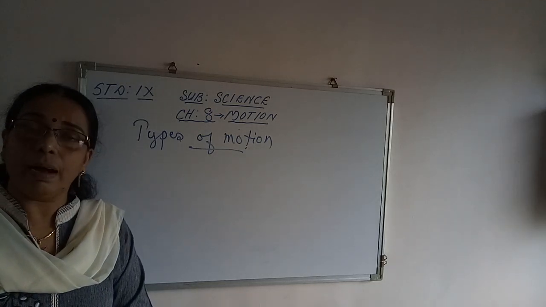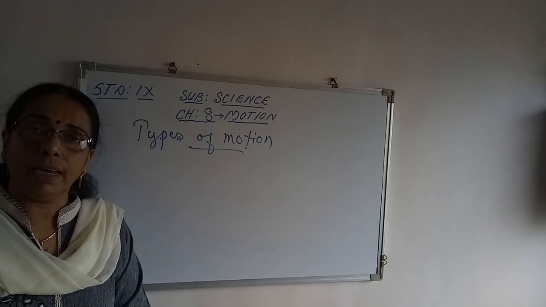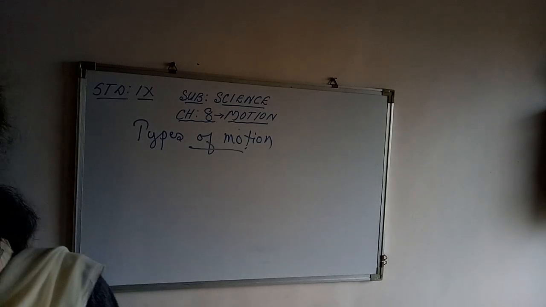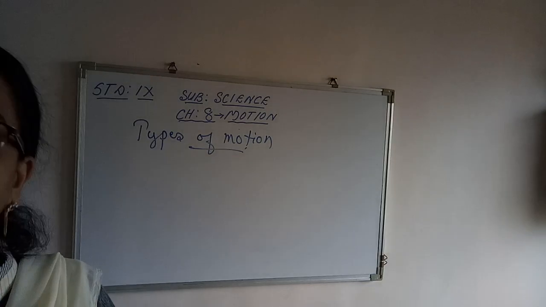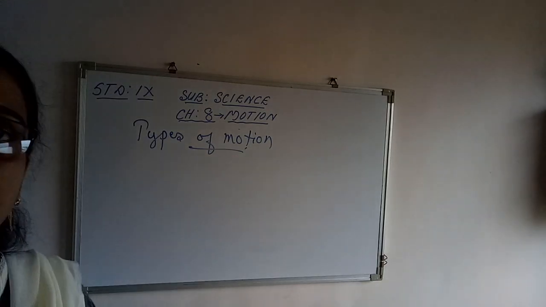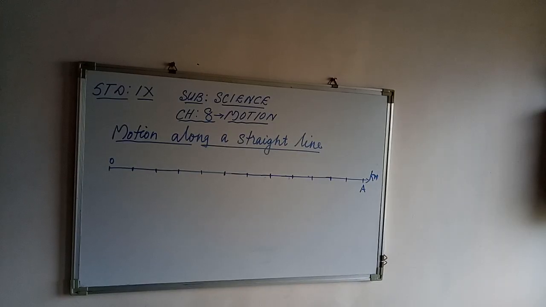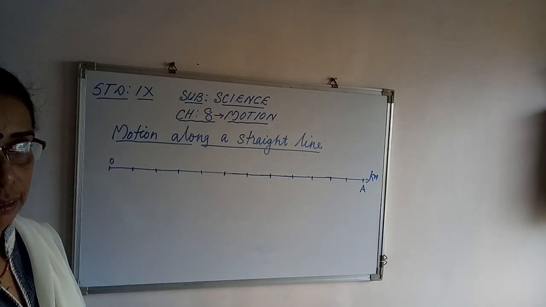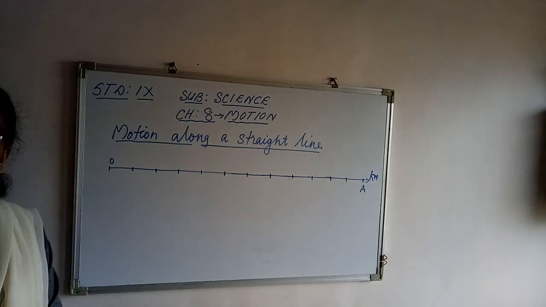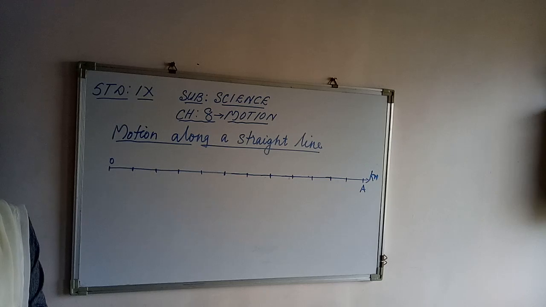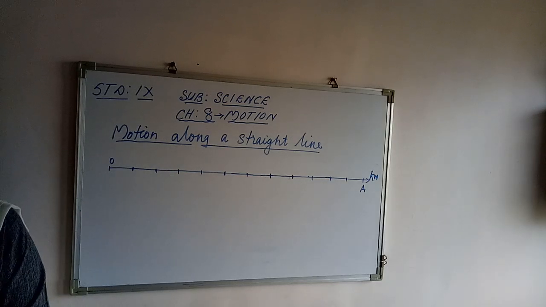In this chapter, we are going to study motion along a straight line and also circular motion, that is uniform circular motion. Two types of motion we will study. First we study motion along a straight line. Motion along a straight line is the simplest type of motion.